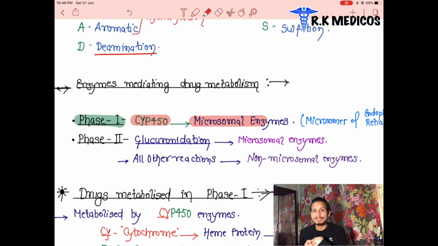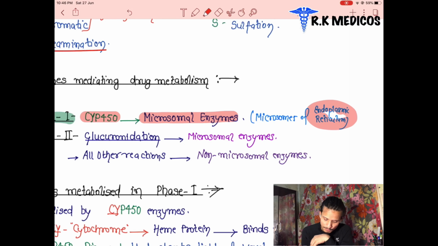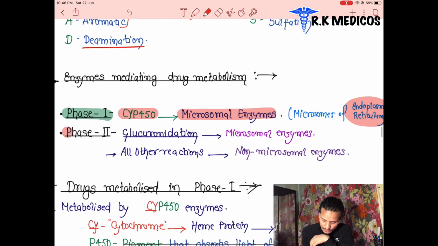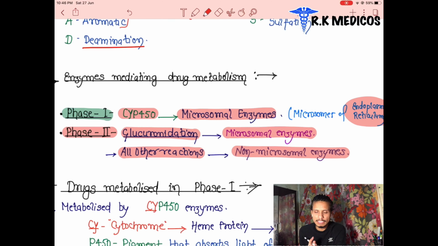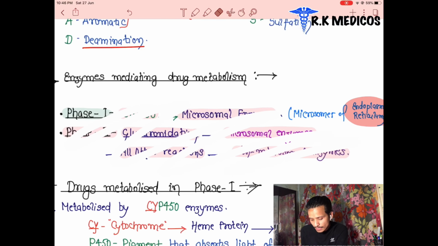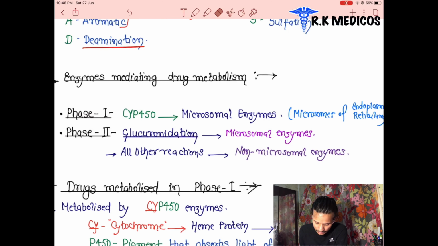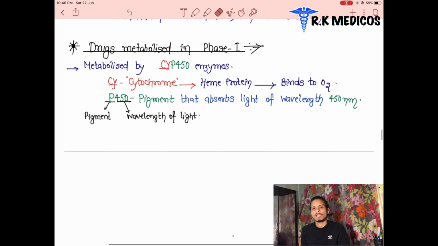So what is the enzyme name? It is cytochrome P450. Tell me, what type of enzyme is cytochrome P450? A microsomal enzyme. Where is it located? In the endoplasmic reticulum. And in the second phase, microsomal enzyme is used only in glucuronidation. All the other reactions have no microsomal enzymes. As we discussed, no other microsomal enzymes are used in phase 2.